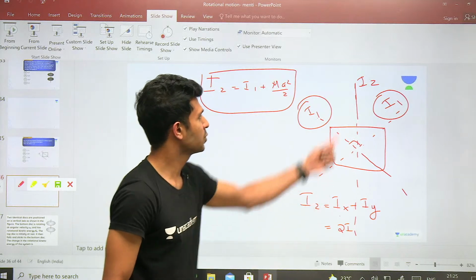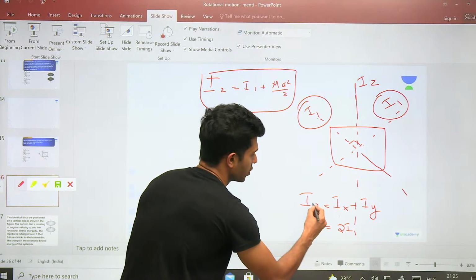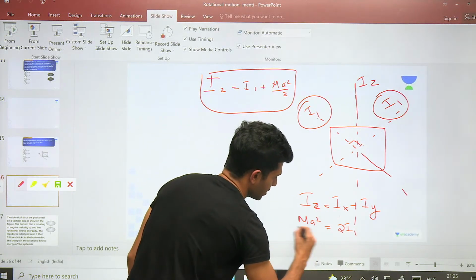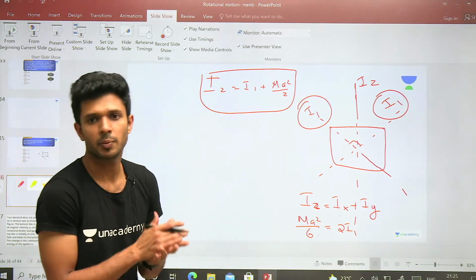Now you'll be thinking, what is this I2? This is not Iz, okay? What is Iz? Not 2. Don't get confused with 2. What is Iz? Yes, M A square by 6. Moment of inertia of the square about an axis perpendicular to it.